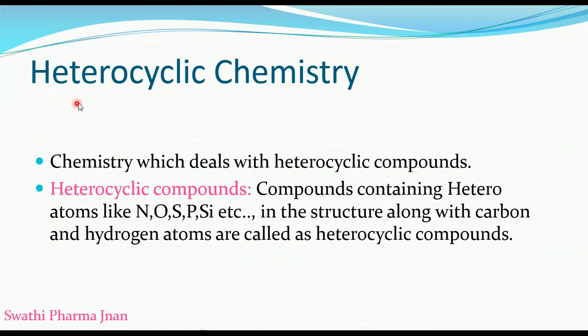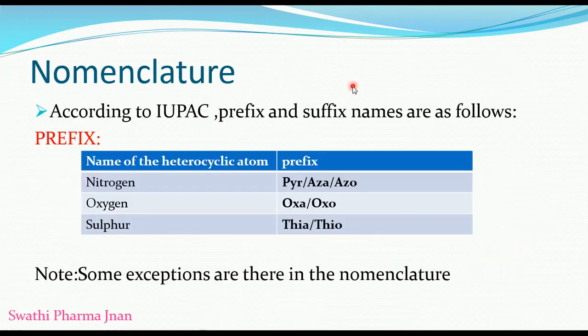Next, how can we define heterocyclic chemistry? Heterocyclic chemistry is nothing but the chemistry which deals with heterocyclic compounds. Now the question is, what are heterocyclic compounds? Compounds containing heteroatoms like nitrogen, oxygen, sulfur, phosphorus or silicon, etc. in the structure along with carbon and hydrogen atoms are called heterocyclic compounds. Simply, cyclic compounds which contain different atoms along with carbon and hydrogen are called heterocyclic compounds. The study of these heterocyclic compounds is called heterocyclic chemistry.